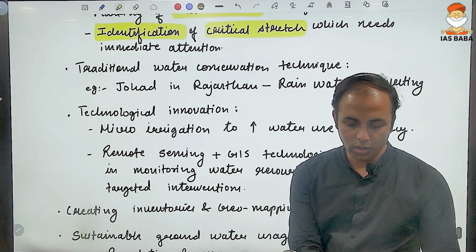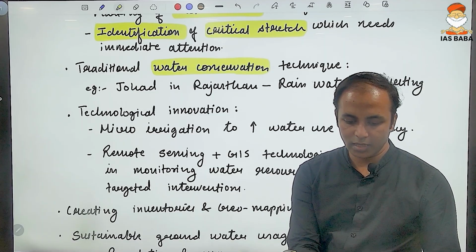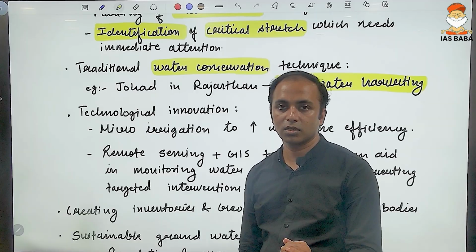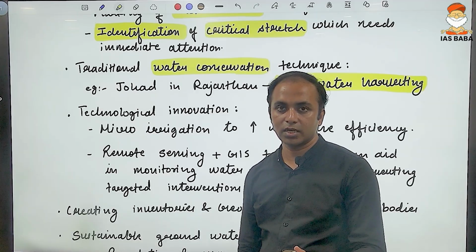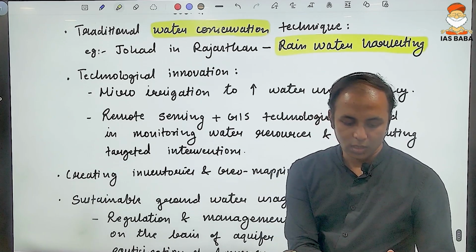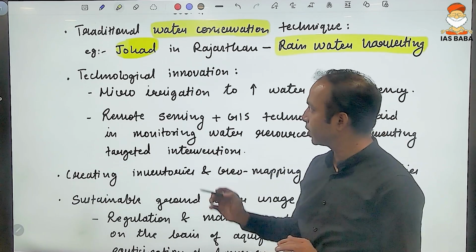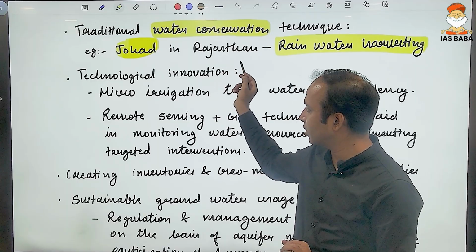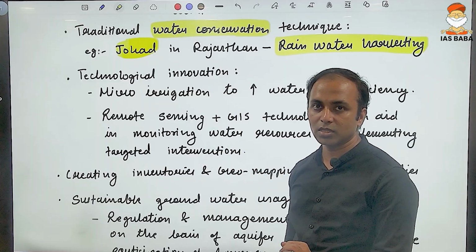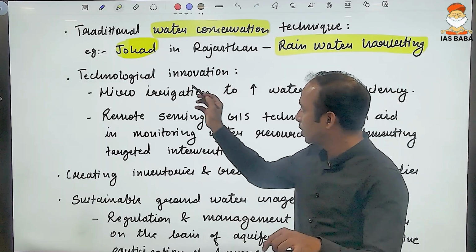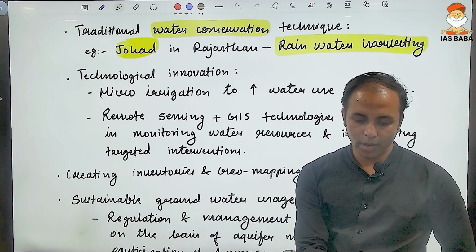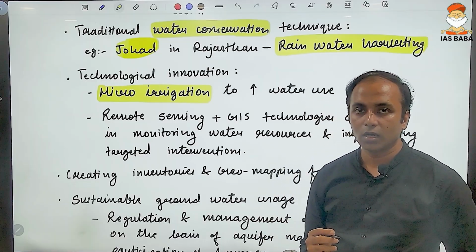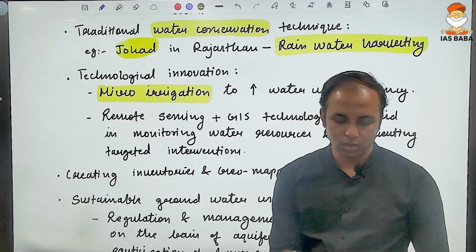Then traditional water conservation techniques like rainwater harvesting. This is a practice going on in India since the ancient civilization, especially the Indus Valley civilization, and currently also it is in practice. For example, the making of artificial ponds like Johad in Rajasthan, in the Alwar region, started by Dr. Rajendra Singh, who is known as the waterman of India. Technological innovations in the form of micro irrigation, where drip irrigation and sprinklers help to use water in a more efficient way, thereby conserving the water.